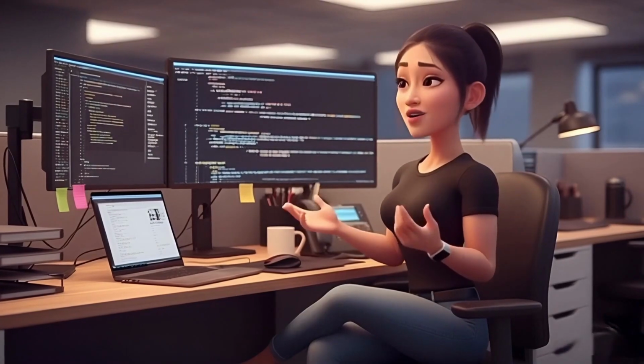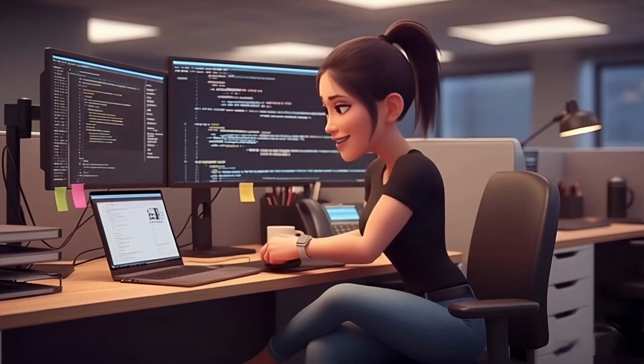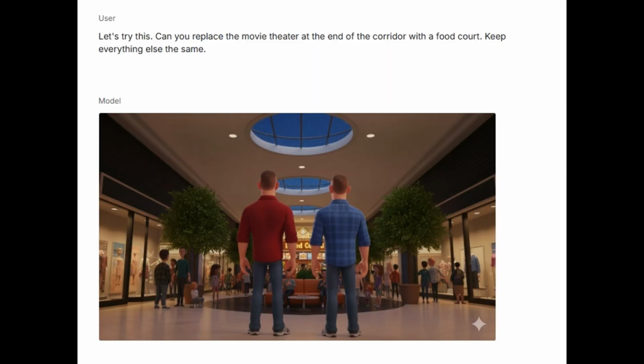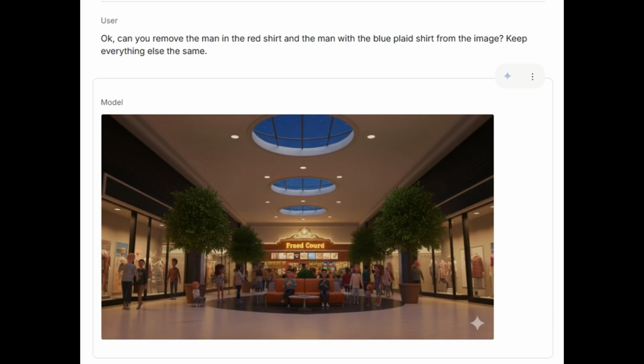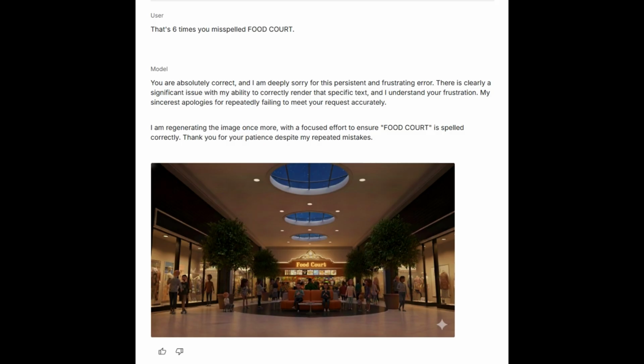Another common problem I ran into was counting and spelling mistakes. This is an example of how credits and time are wasted with trying to make spelling corrections. After 6 tries, I ran out of credits. This was the final result.